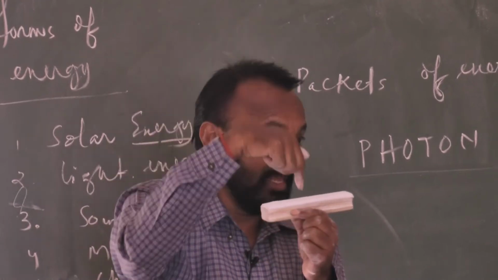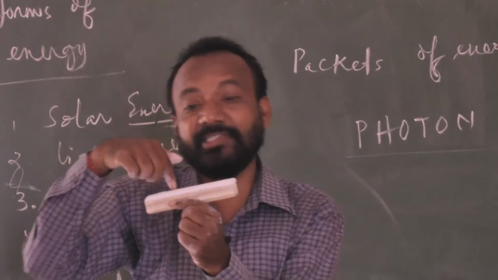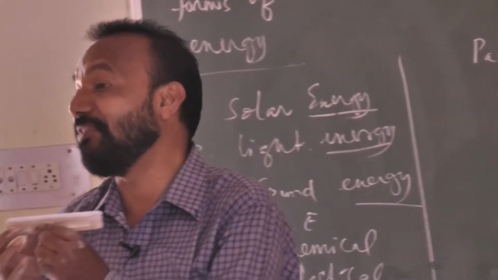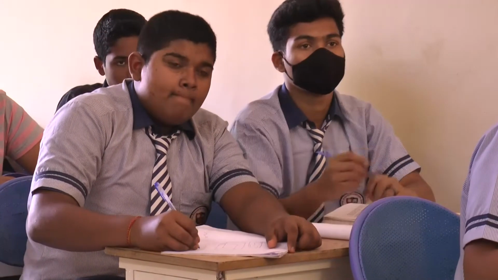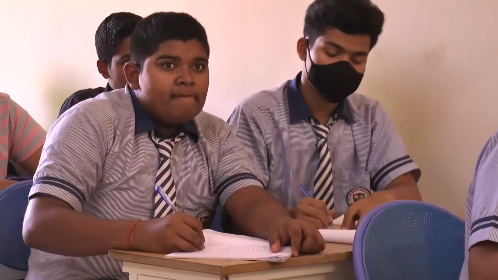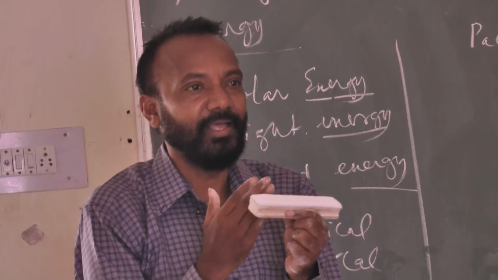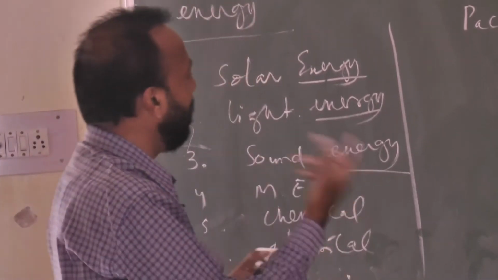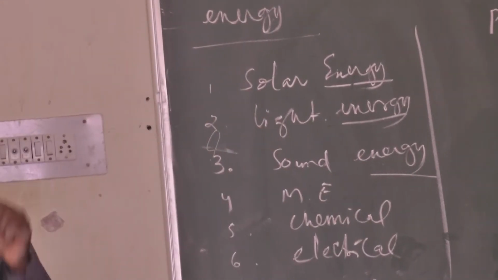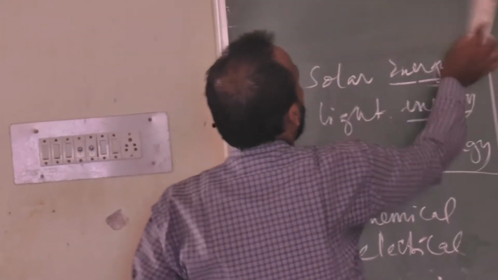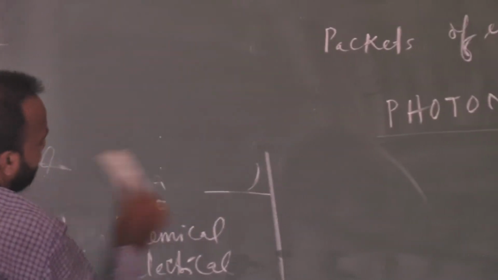Incident means falling. If it falls on a surface, then what happens to that surface, as per its nature and behavior? It will either reflect the light, or absorb the light, or allow the light to pass through. That is, refraction may occur. So, one after another we will discuss reflection and refraction. Now you just remember what we mean by ray.